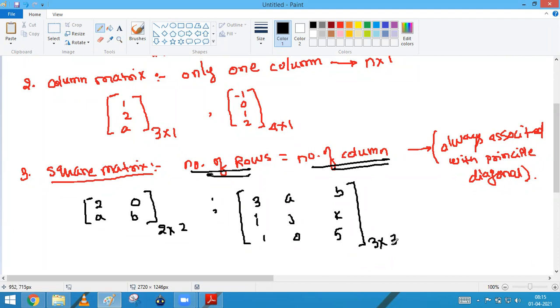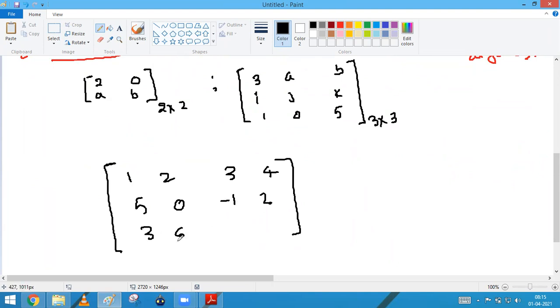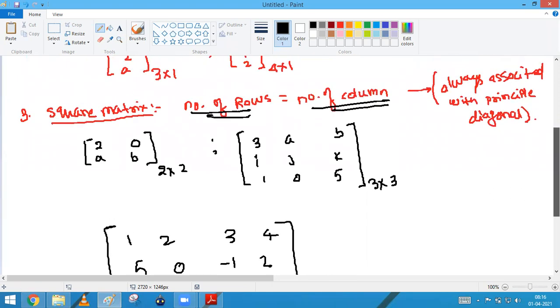So it is also called a square matrix because the number of rows is equal to the number of columns. You can take a 4 by 4 matrix also: 1, 2, 3, 4, 5, 0, minus 1, 2, 3, 6, 8, 7, 4, 2, 0, 8. What is the order of this matrix? The order of this matrix is 4 cross 4. So when the number of rows is equal to the number of columns, you can say that it is known as a square matrix.